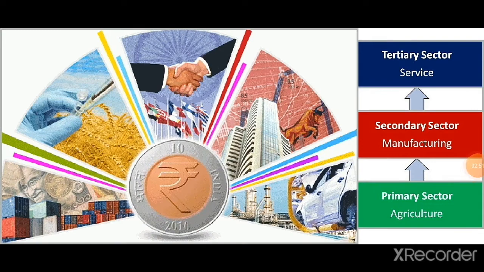Next we saw composition of gross domestic product. The Indian economy is broadly divided into three sectors which contribute to the GDP. That is the primary sector, which is also called the agricultural sector. Next, the secondary sector, which is also called the industrial sector. Then the tertiary sector, which is also called the service sector.